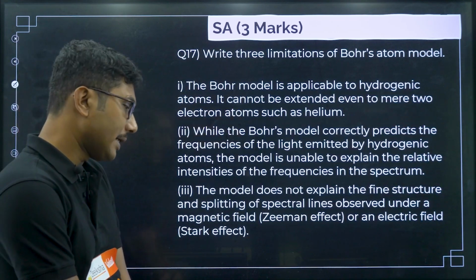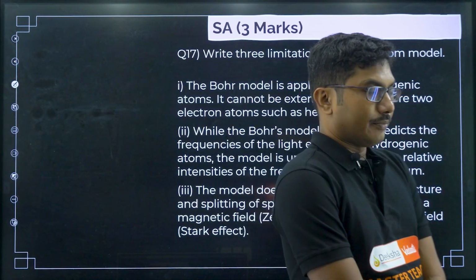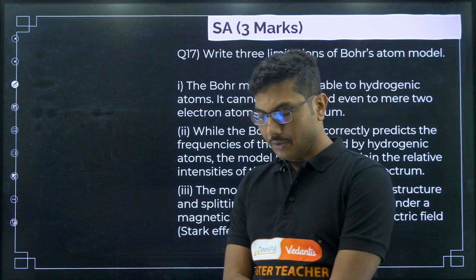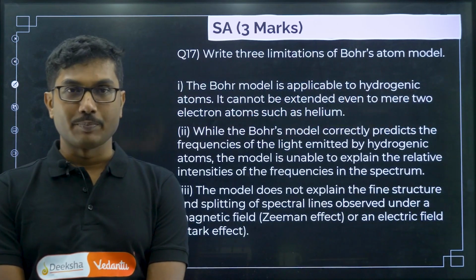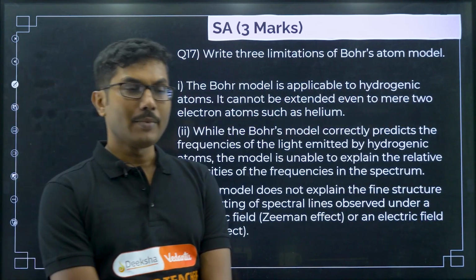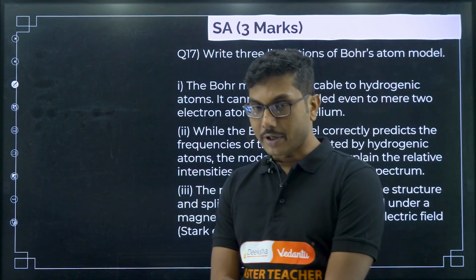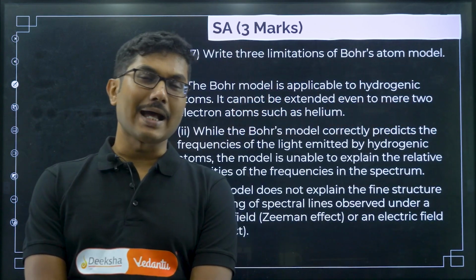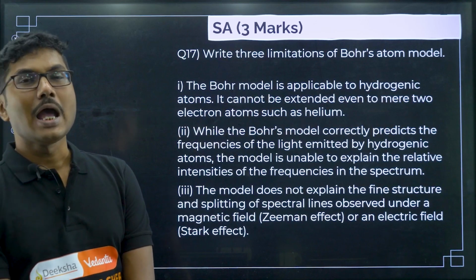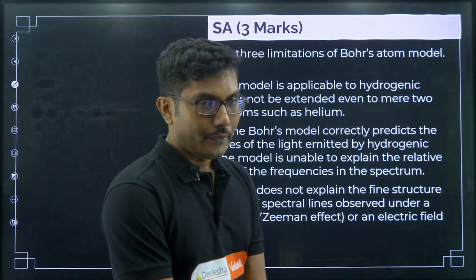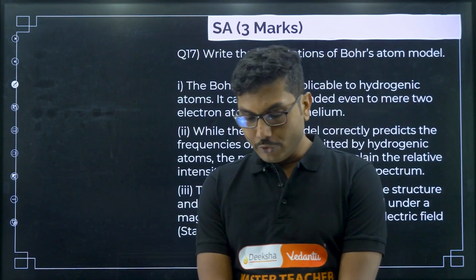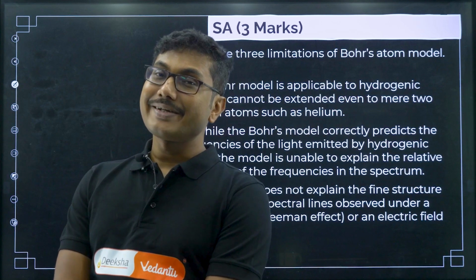But why are we studying this Bohr model if it is only applicable to the hydrogen atom? Why is it important? Because first of all you should realize that Rutherford's model was not even able to explain anything, whereas Bohr's model at least elevated it to one stage.